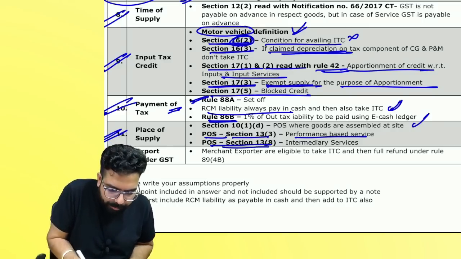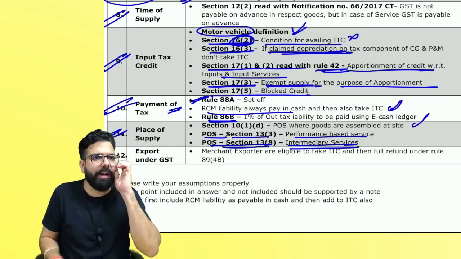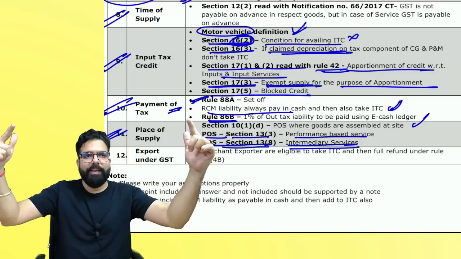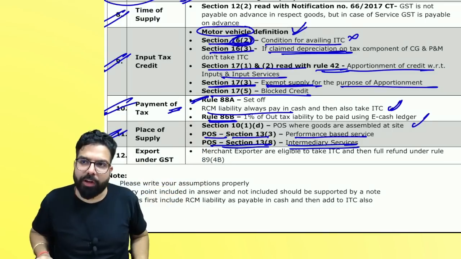Next, section 13(8), intermediary services was there. For intermediary services, always remember the location of the supplier of service is always the place of supply.